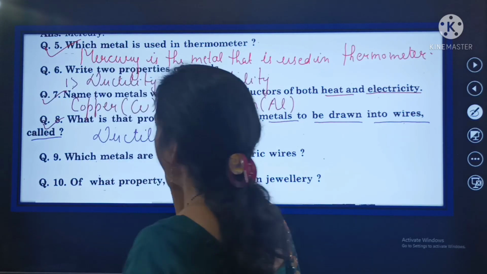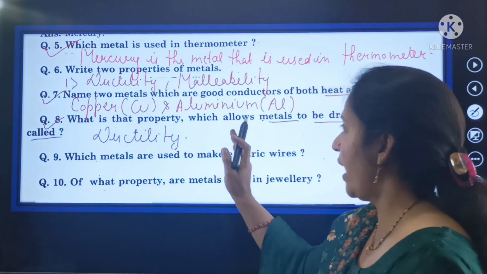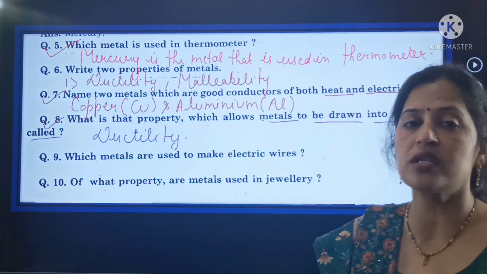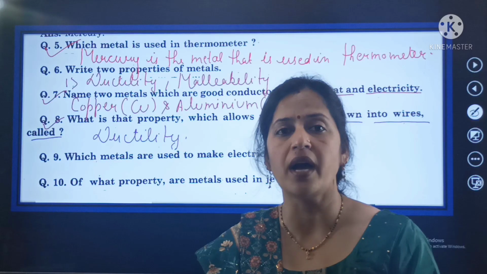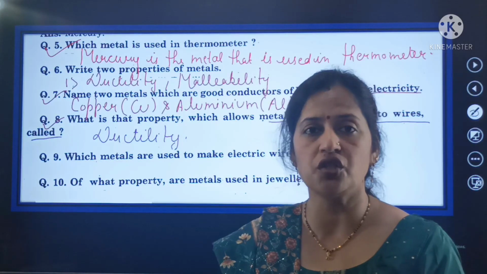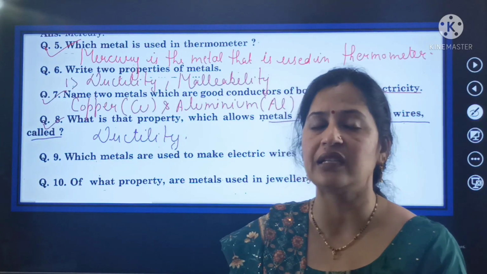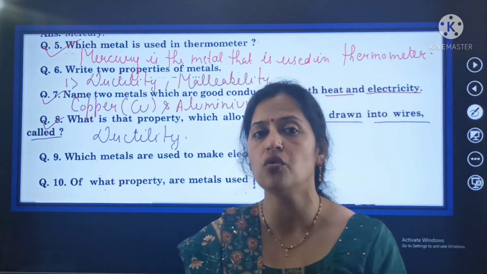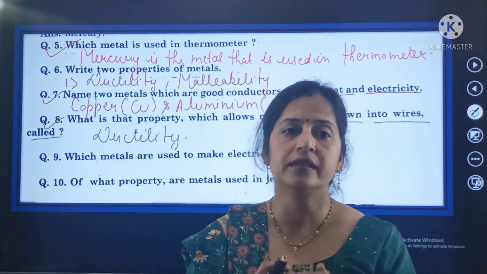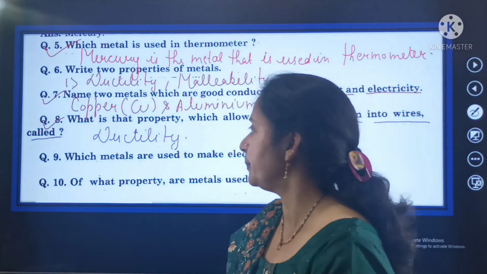So beta, ductility is the property by which metals can be drawn into wires or into thin sheets. So by the property of ductility, metals can be drawn into wires. That property is known as ductility.